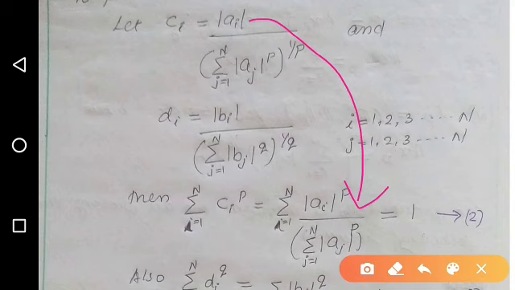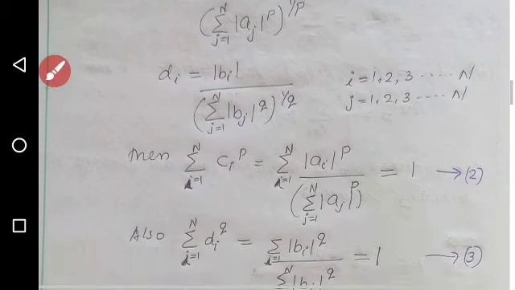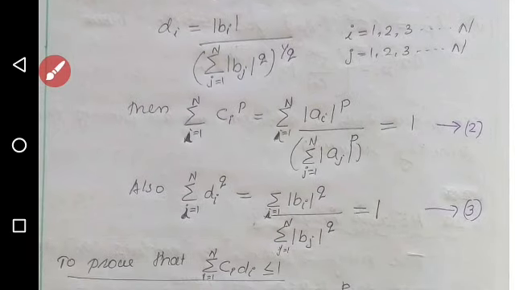In the denominator, it is also like that. Even though the variable is j, after the summation it will be modulus of a1 raised to p plus modulus of a2 raised to p plus etc, modulus of an raised to p. That is numerator by denominator. Since both the numerator and denominator are the same, we will get 1. Similarly, sigma i equal to 1 to n di raised to q is also 1.